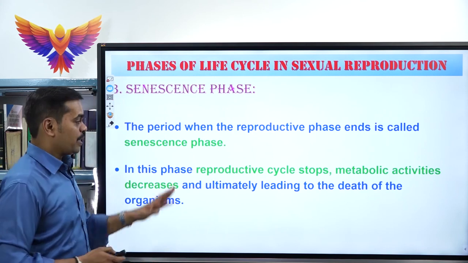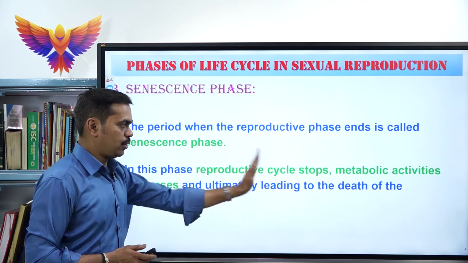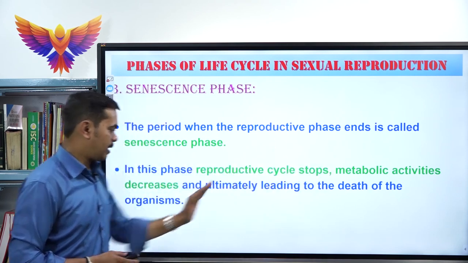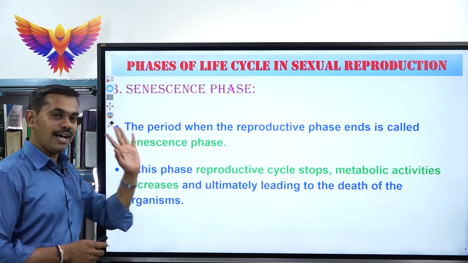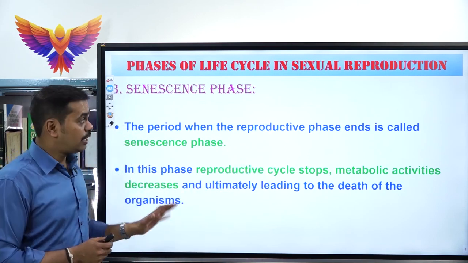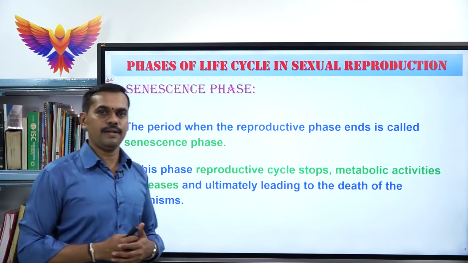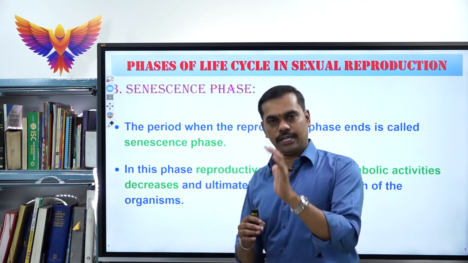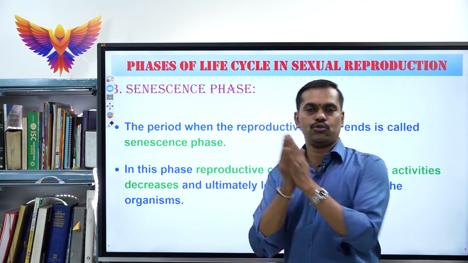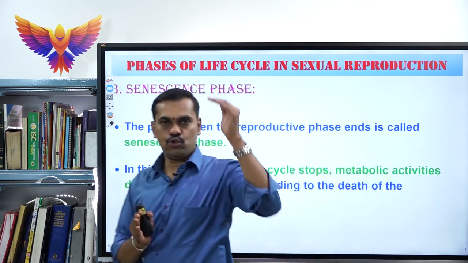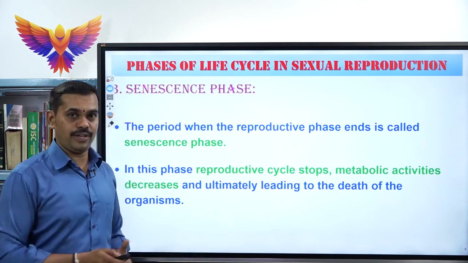In the same way, in the organisms, particularly in mammals, the reproductive cycle stops, the metabolic activities decrease, and ultimately it leads to the death of the organism. So that phase we call as senescence phase. So far, children, we have completed sexual reproduction and the 3 different phases of sexual reproduction, that is juvenile phase, reproductive or maturity phase, and senescence phase.